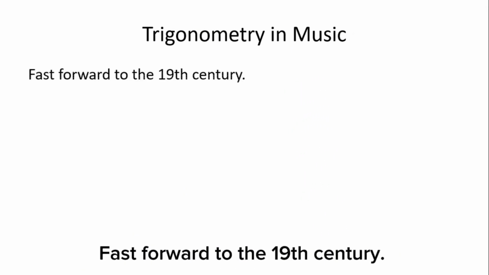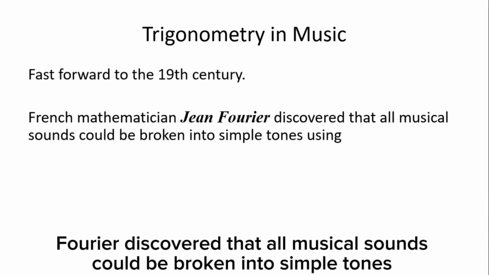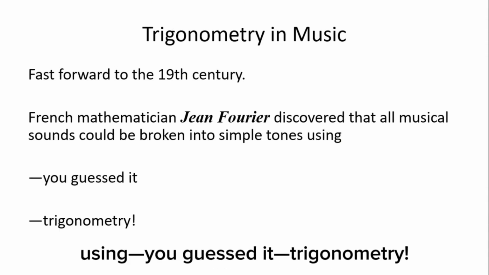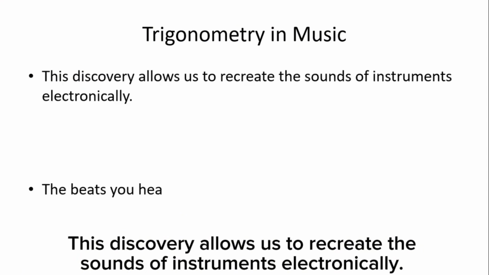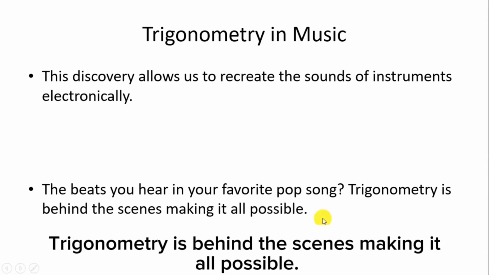Fast forward to the 19th century, French mathematician Jean Fourier discovered that all musical sounds could be broken into simple tones, using, you guessed it, trigonometry. This discovery allows us to recreate the sounds of instruments electronically. The beats you hear in your favorite pop song. Trigonometry is behind the scenes making it all possible.